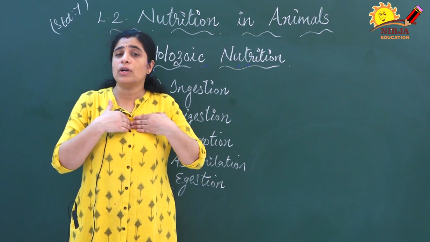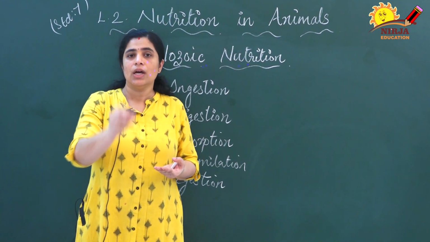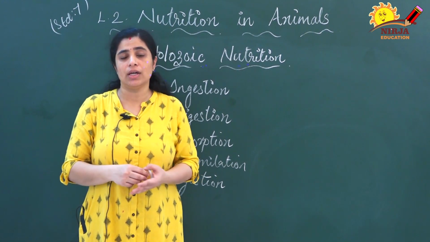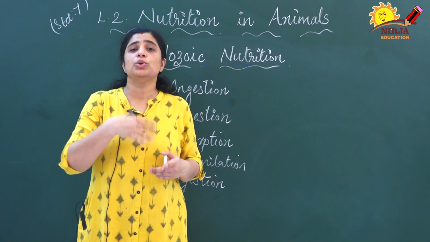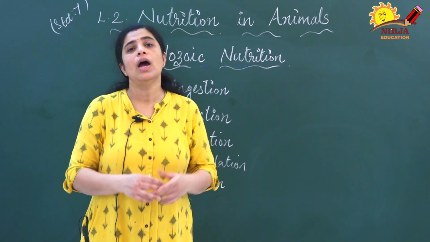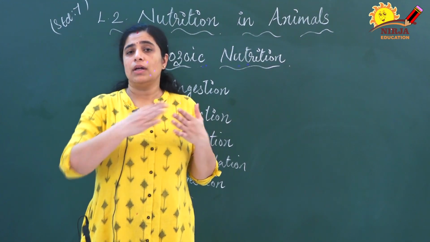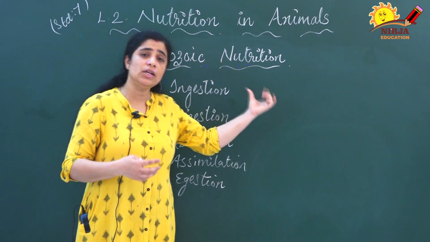When we talk about ourselves, we take food by hand, and birds use their beaks to take food. So there are different ways of taking food. This is known as ingestion.